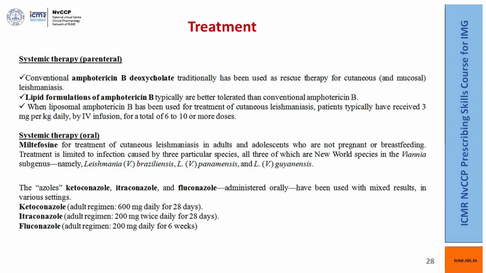Ketoconazole adult regimen is 600 mg daily for 28 days. Itraconazole adult regimen is 200 mg twice daily for 28 days. And fluconazole adult regimen 200 mg daily for 6 weeks.